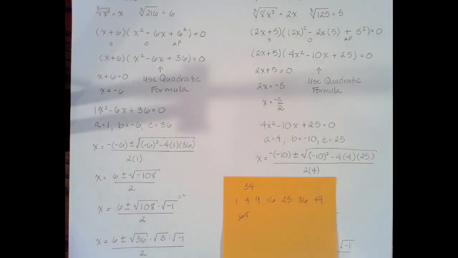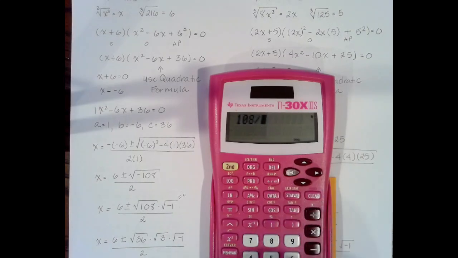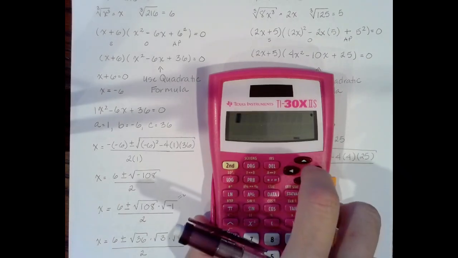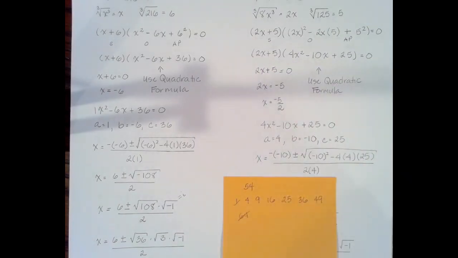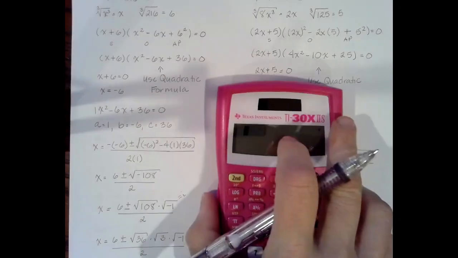So I know that 108, it's not a prime number, so that means one of these numbers is going to be, besides 1, since it's not prime, it's divisible. So if you need to divide, try to divide 108 by 49. 108 divided by 49 gives me a decimal answer. That tells me that that number doesn't go evenly. So that means that 49 is off the list. 49 does not divide evenly into 108.